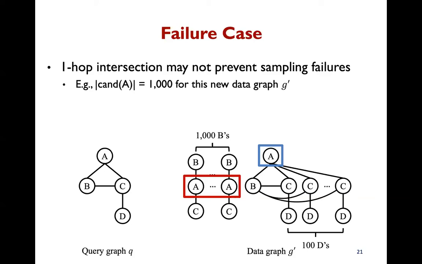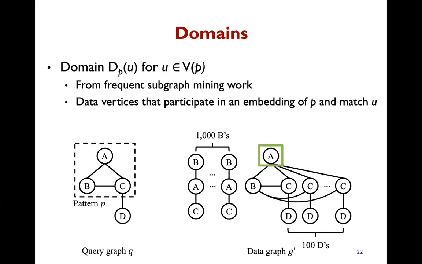However, as you may expect, one intersection may not prevent all sampling failures. For this new data graph and for vertex A, intersecting the candidates for A, B, and C cannot prune 1,000 labels here that lead to sampling failures. To solve the problem, we index the domains of small patterns.